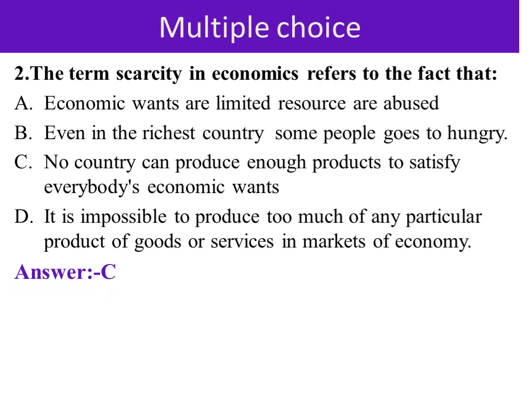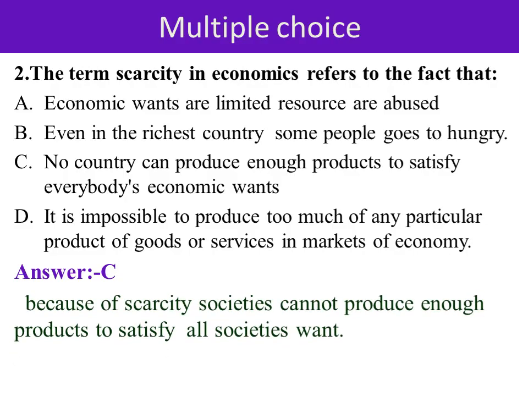The correct answer is C. No country can produce enough products to satisfy everybody's economic wants. This is the view of scarcity. Because of scarcity, societies cannot produce enough products to satisfy all of society's wants. So the term scarcity in economics refers to the fact that no country can produce enough products to satisfy everybody's economic wants.